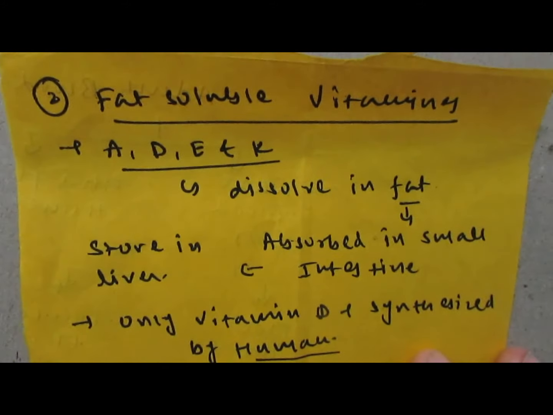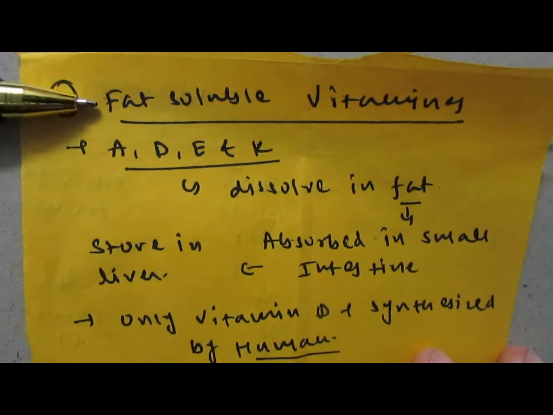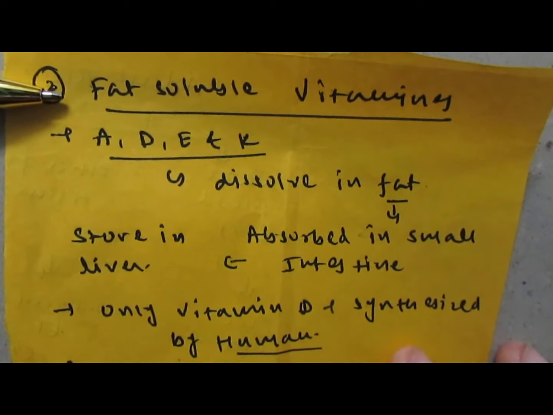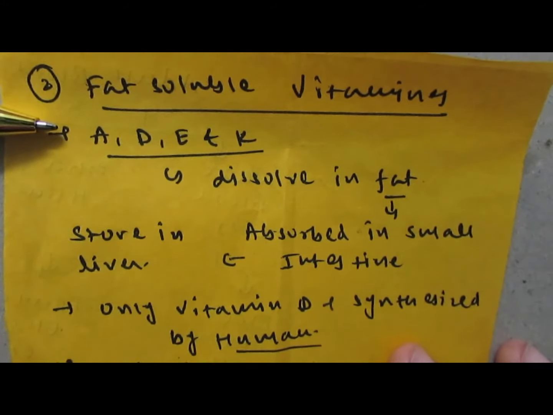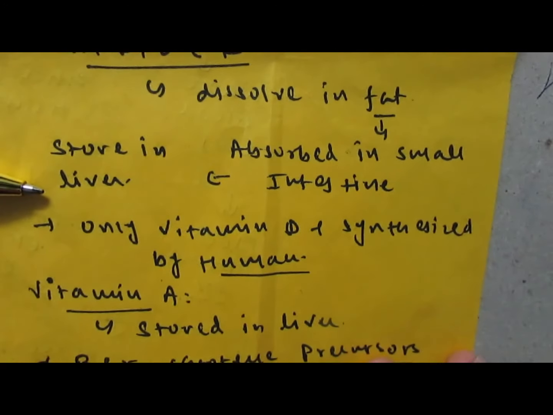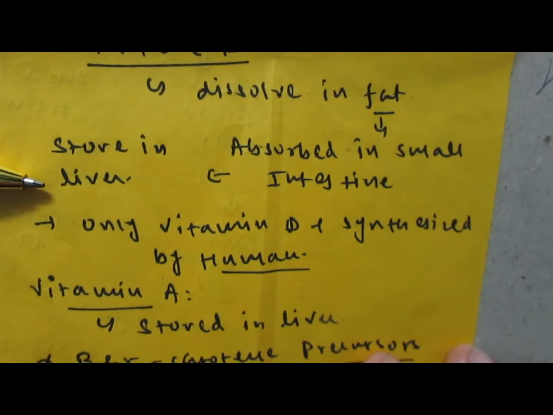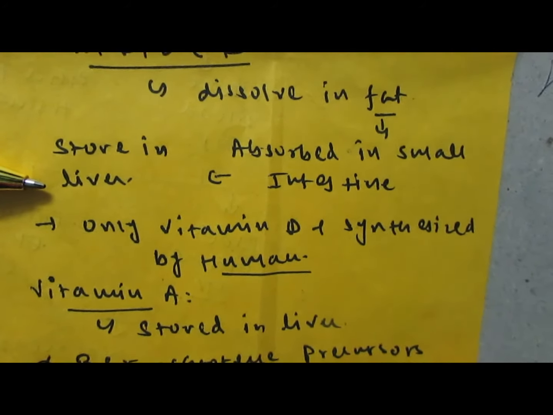The next is fat soluble vitamins. As the name suggests, they are soluble in fat rather than in water. Vitamins A, D, E, K are the fat soluble vitamins. They dissolve in fat, and with fat they are absorbed by the small intestine, and then the amount is stored in the liver. Only vitamin D is synthesized by humans, and the rest of the vitamins we have to take from outside sources.